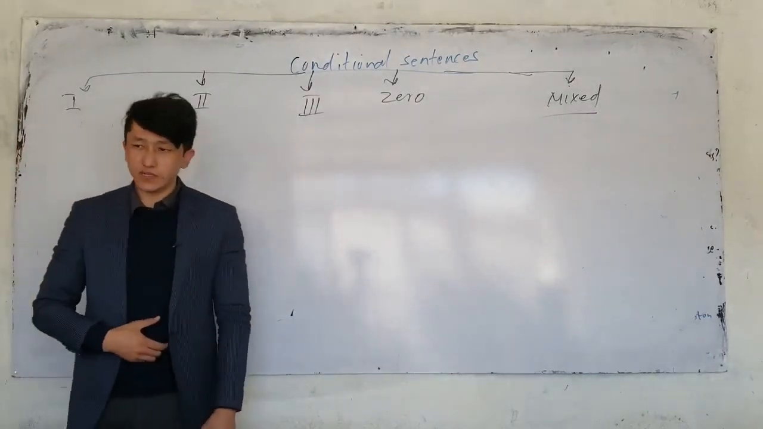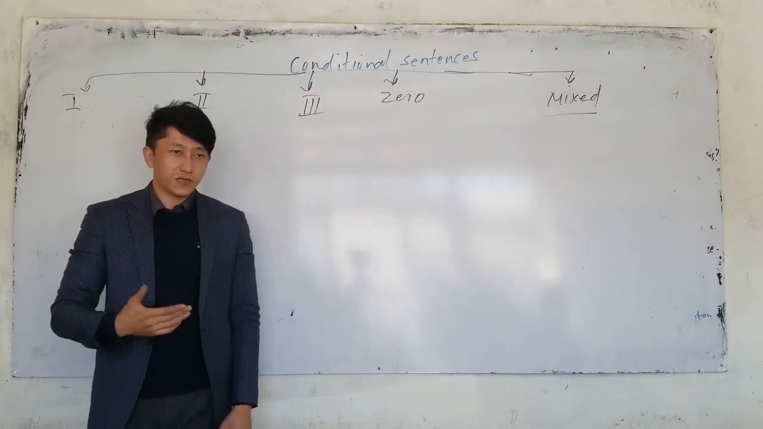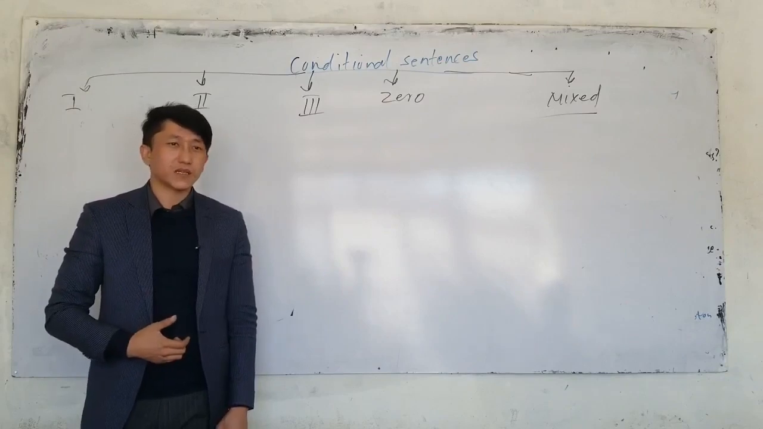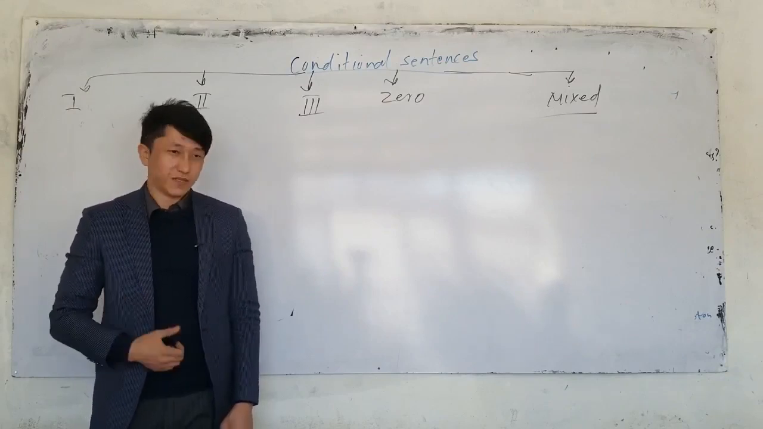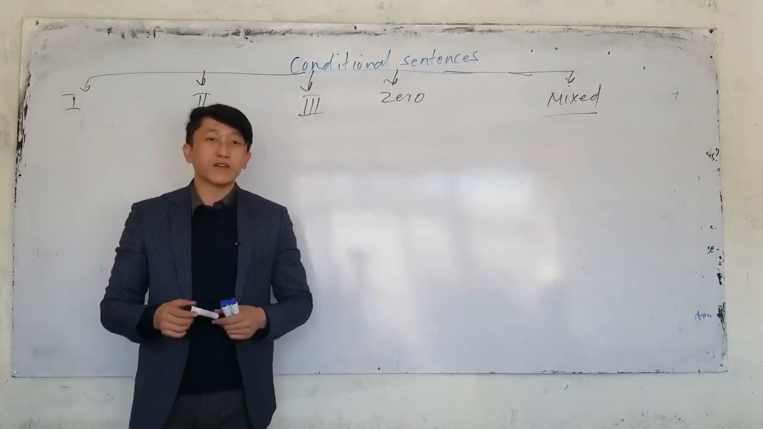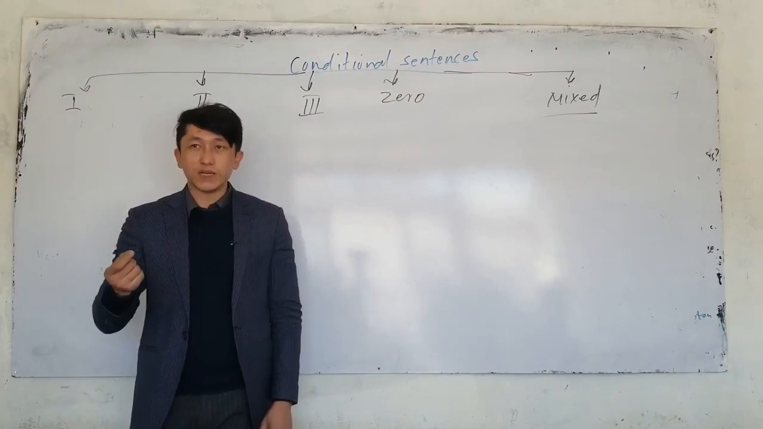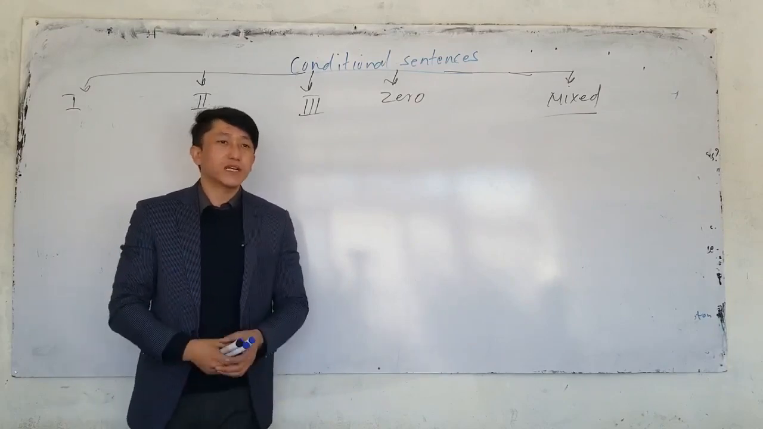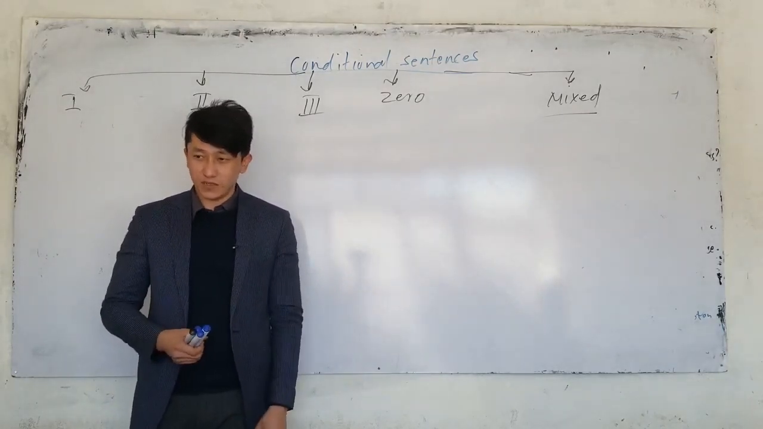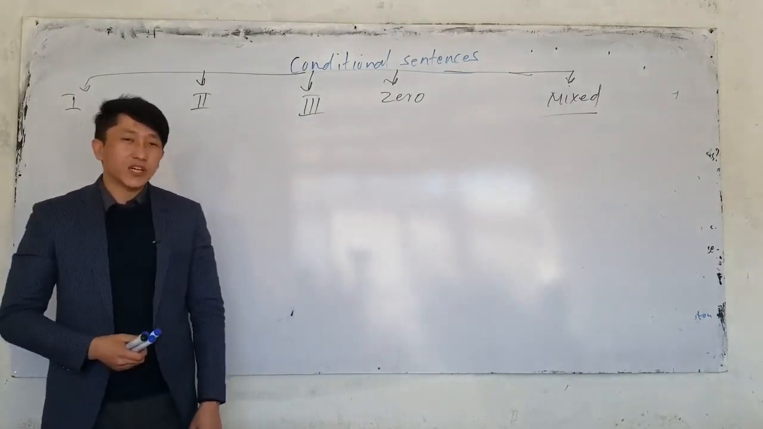Type 2. What does type 2 show? It talks about imagination. It talks about a situation that is not true in the present. What is the if clause in type 2? The if clause is simple past. What about the main clause? The main clause is would, could, might plus a verb. Or we can also call this the simple conditional tense. And here we also said we can change the if clause.